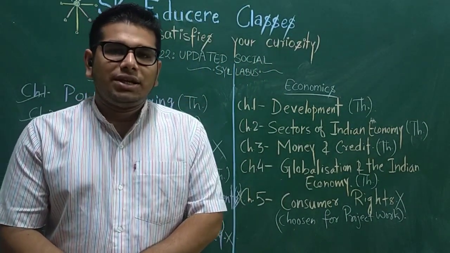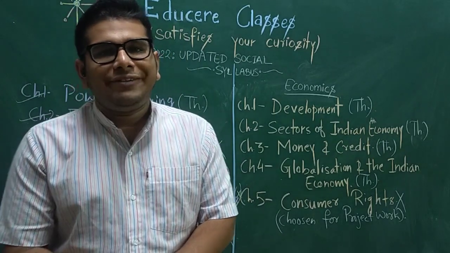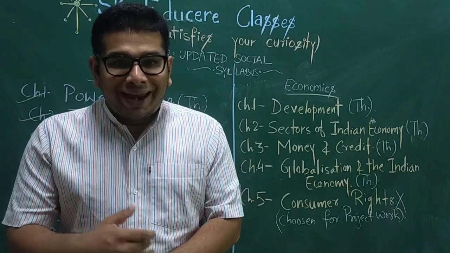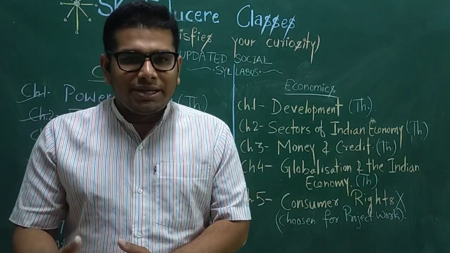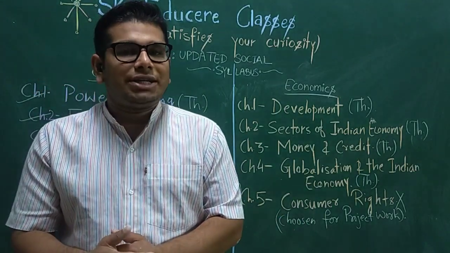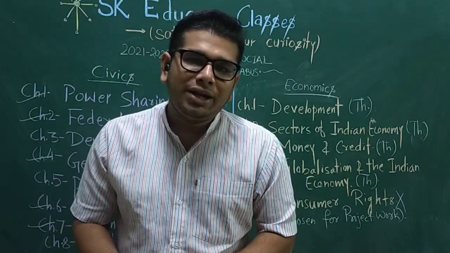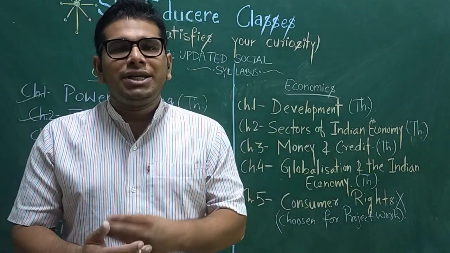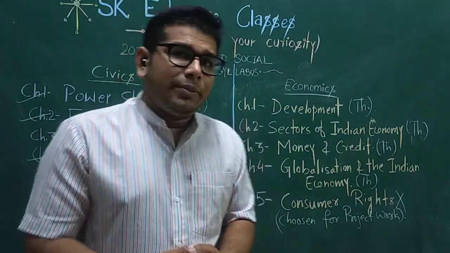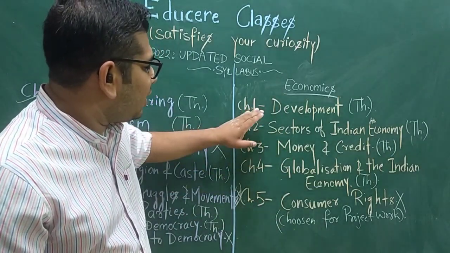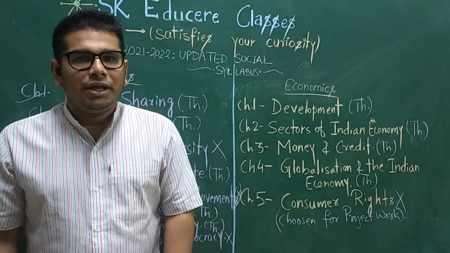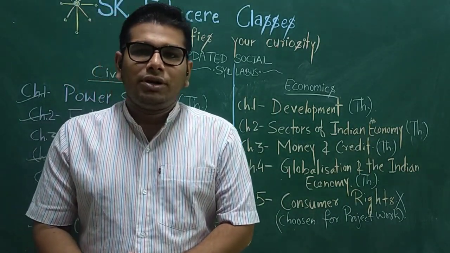Besides consumer rights, there are two more topics which are important for project work, and these total three topics have been suggested by CBSE. The three topics are consumer rights, social issues, and sustainable development. Among these three topics you can get a project work. But for the board examination, only chapters 1, 2, 3, 4, these 4 chapters are important and they are coming in your social science examination of the board.